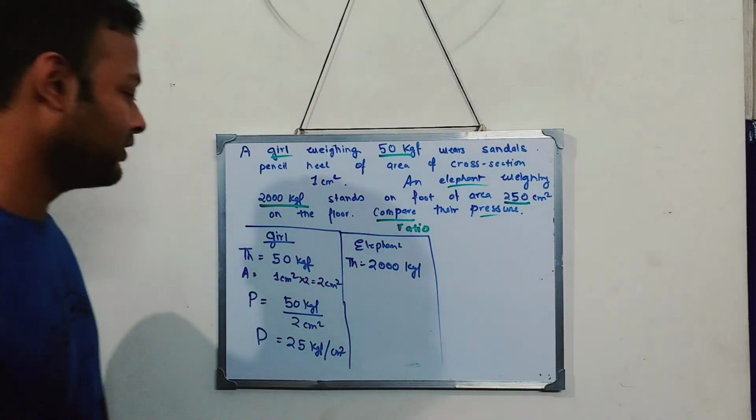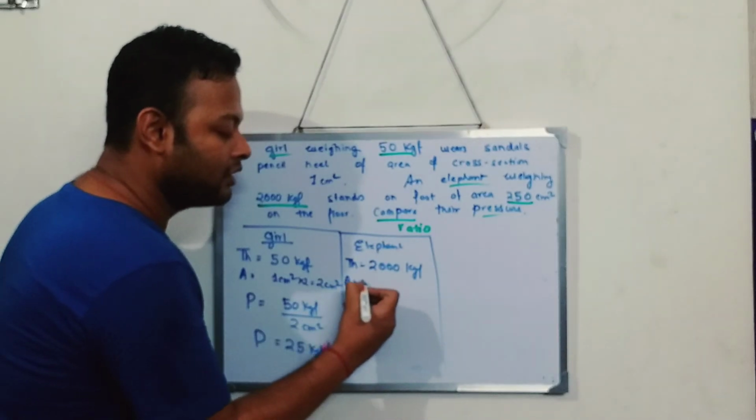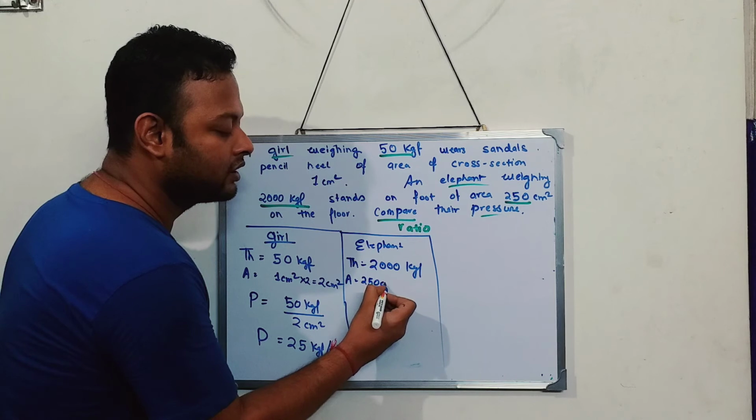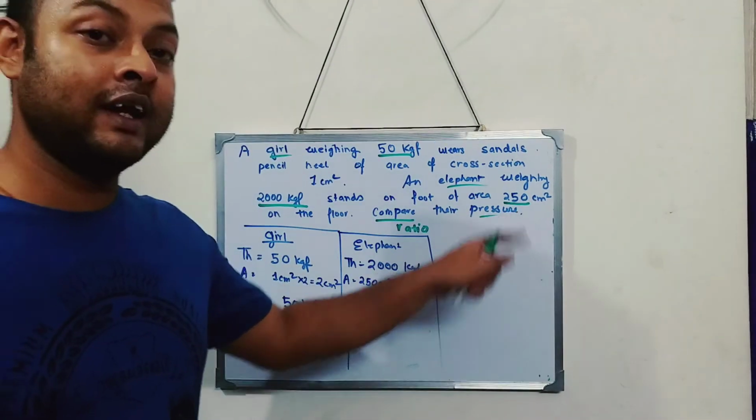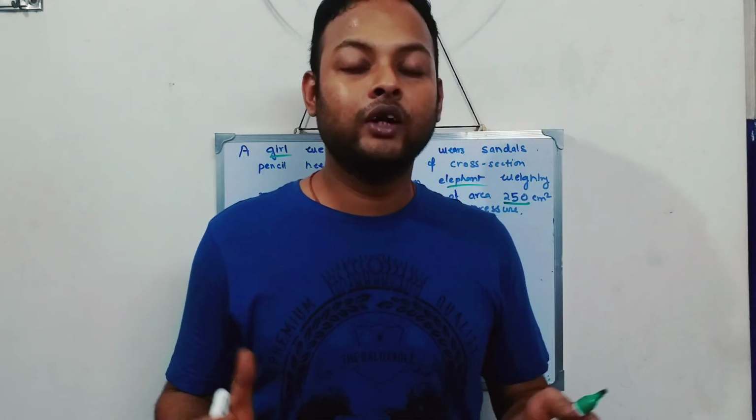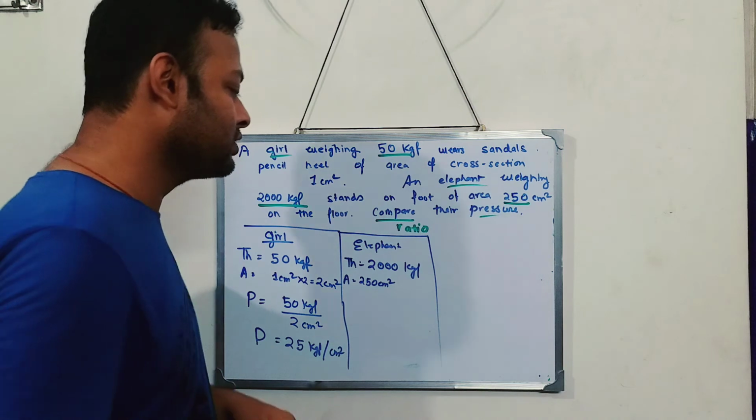Now see, this is very good. Area is equal to 250 centimeters square, given. But it is given as the area of 1 foot. One foot is 250 centimeters square. Now tell me, the elephant has how many feet? It has 4 feet, not 2, okay? It has 4 feet. So 1 foot is 250 centimeters square.